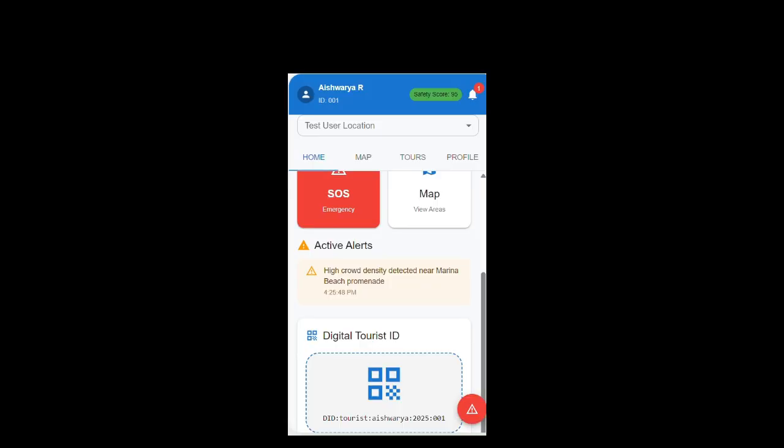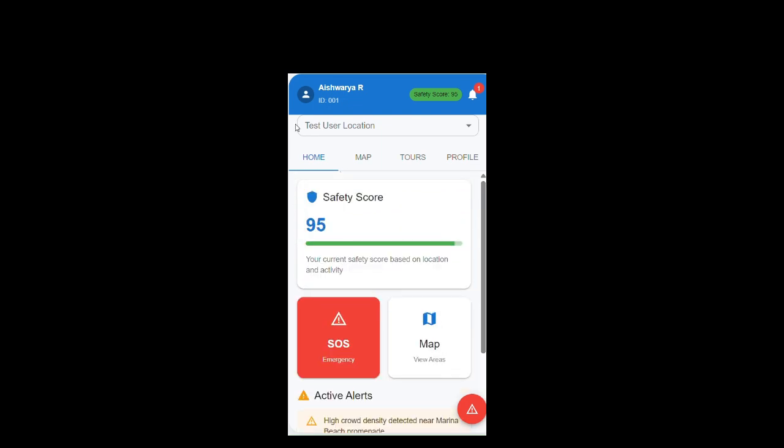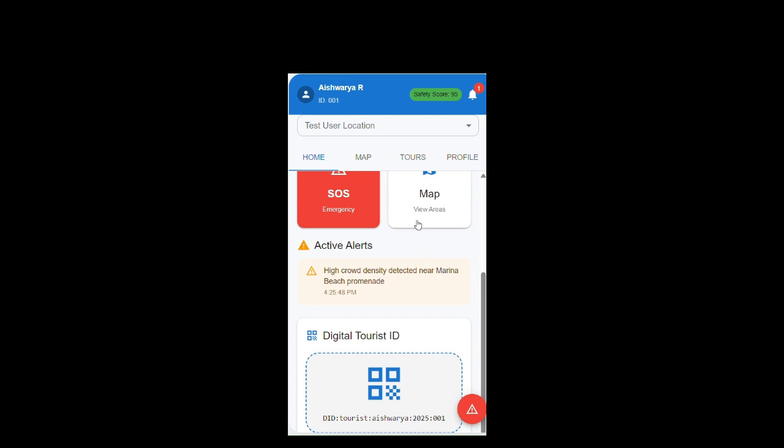So this is the prototype of our application in mobile view. Here we have the user profile, the safety scores, and the basic dashboard. The digital tourist ID is generated by uploading the KYC documents such as Aadhaar, passport, or even PAN card ID, which is then hashed and stored in a blockchain.